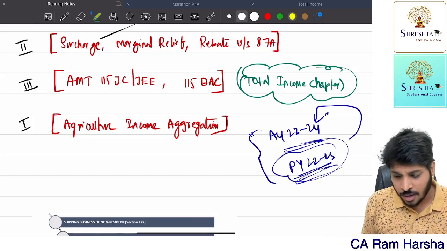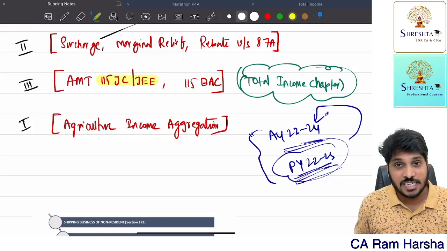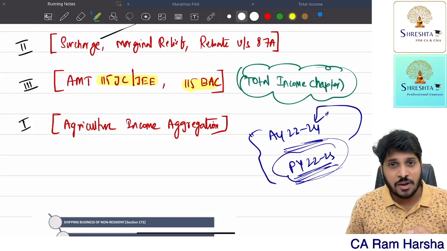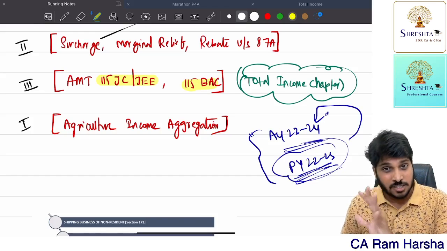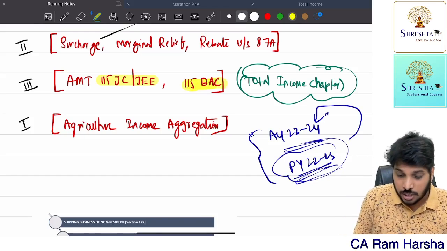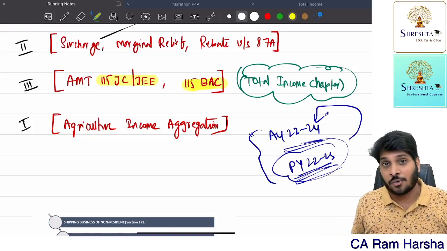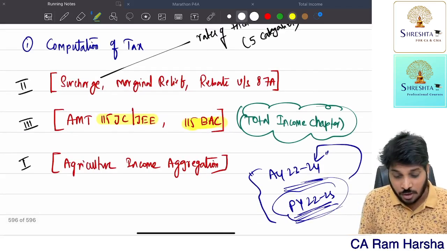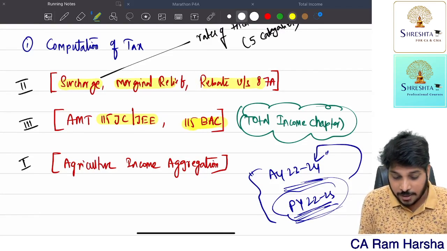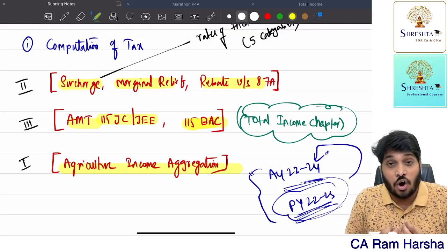In the total income chapter, as per study material, 115JC and JEE, nothing but alternate minimum tax, that provision is also covered. 115BAC, optional tax system, optional tax payment or concessional tax payment. So these two provisions are covered in the total income chapter, which we should also discuss now. Effectively in this chapter, I'm going to talk about basic rates of tax, surcharge, marginal relief, rebate, AMT, concessional rates of tax, agriculture income, aggregation, all that.